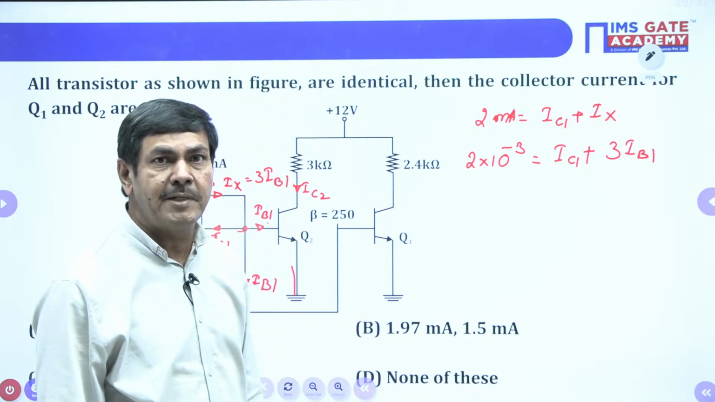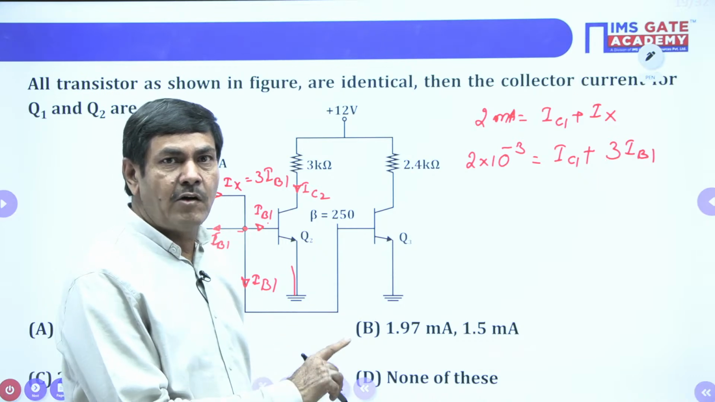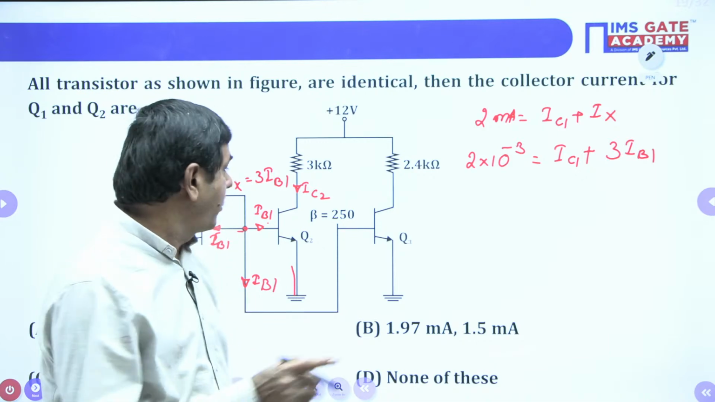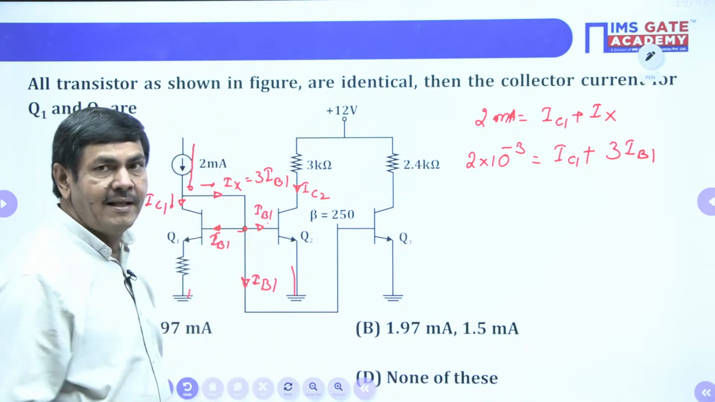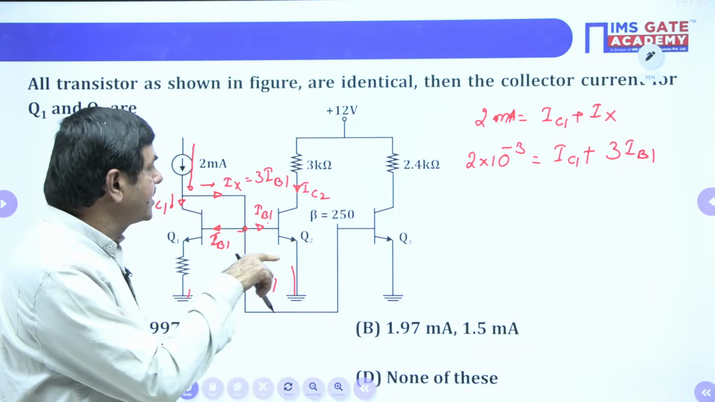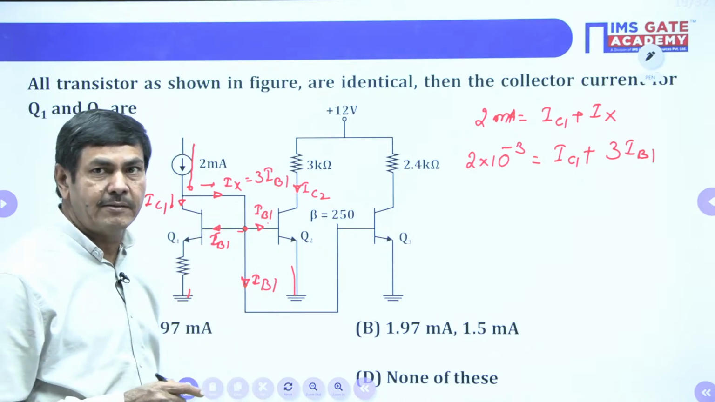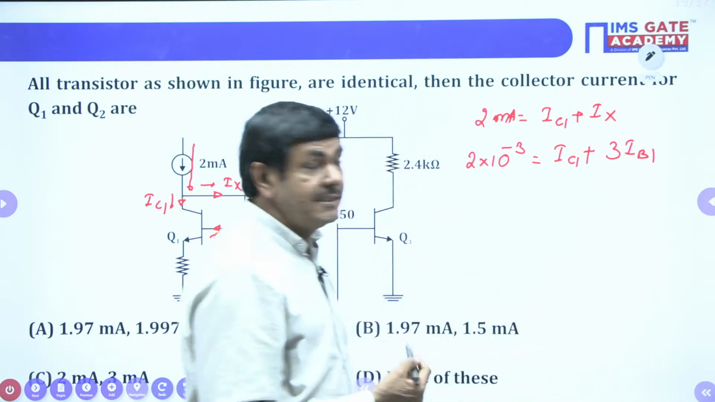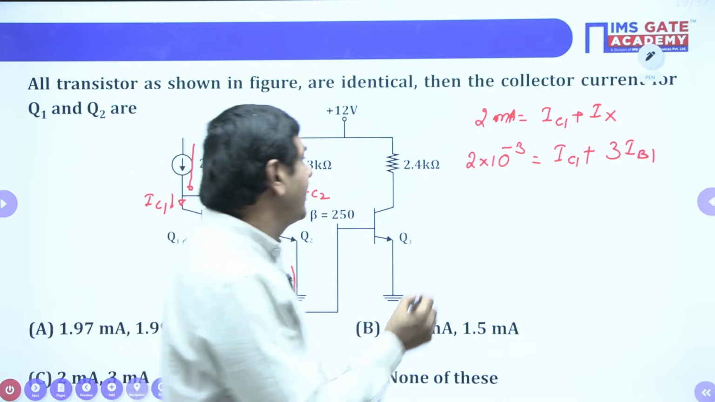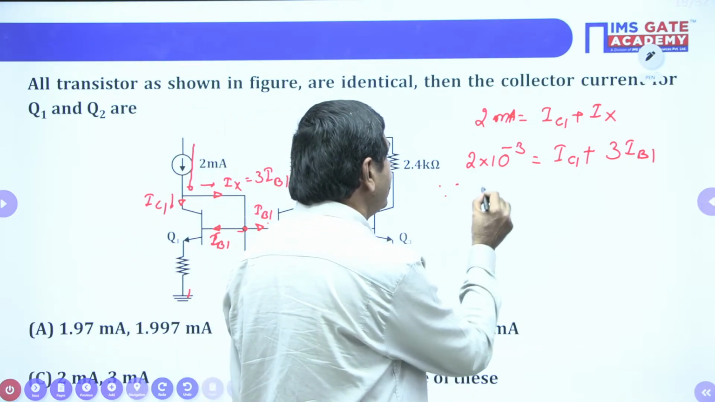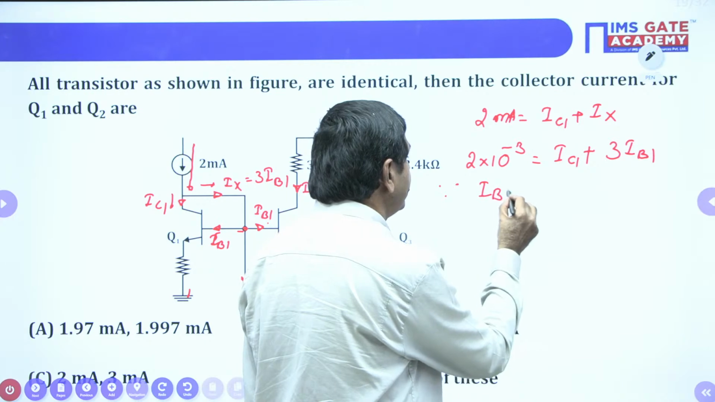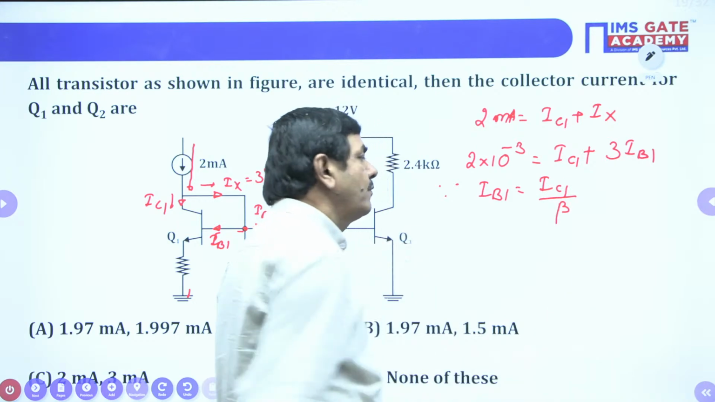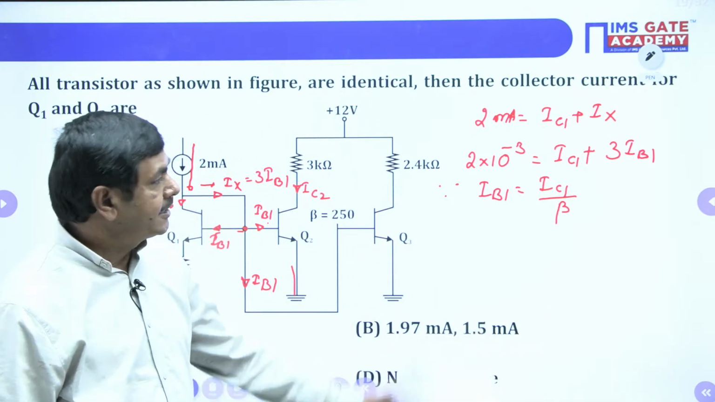Up to this extent, does anybody have any doubt? If there is any doubt, please raise it. The total current is divided into two parts, IC1 and IX. IX is divided into three ways. IX equals 3 IB1, I have taken. In this case, I wish to convert IB1 in terms of IC1 only. We know very well that base current equals IC1 by beta. In a BJT, it comes like that.